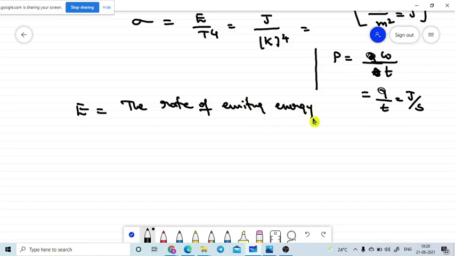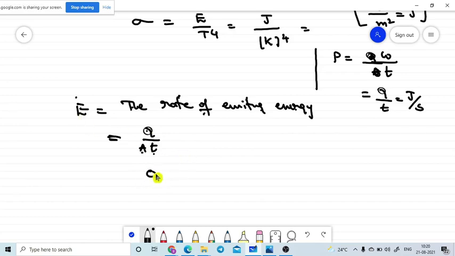The rate of emitting energy is the energy emitted in unit time per unit area of cross section. This E is nothing but Q by A into T, that is the value of E.